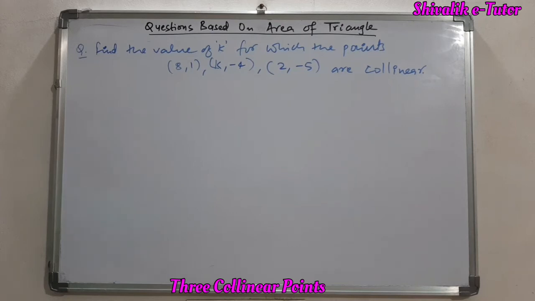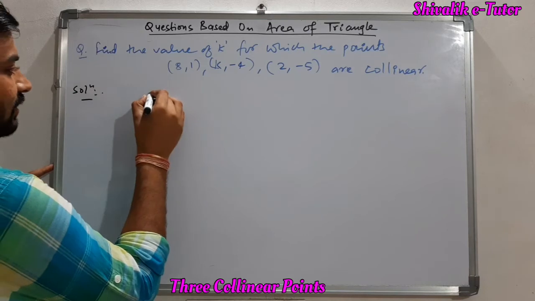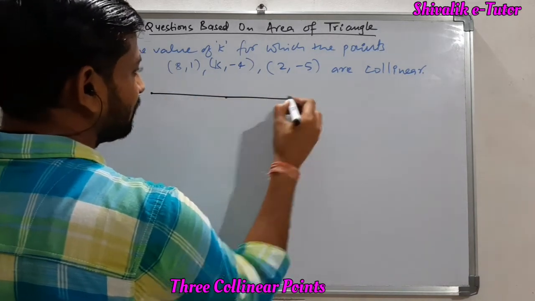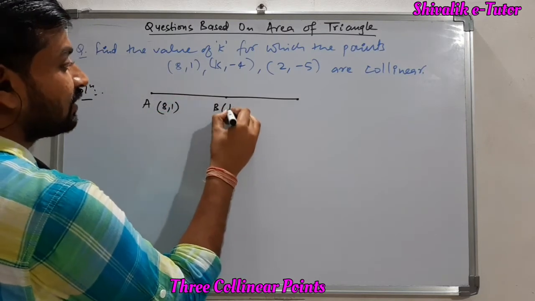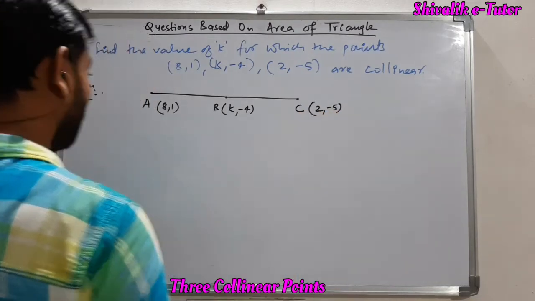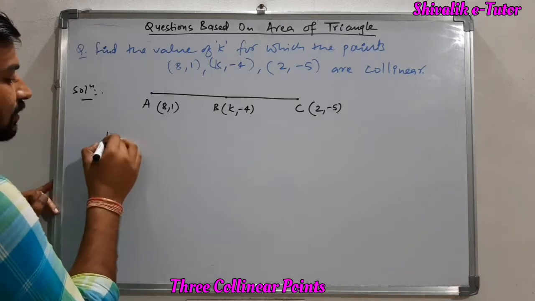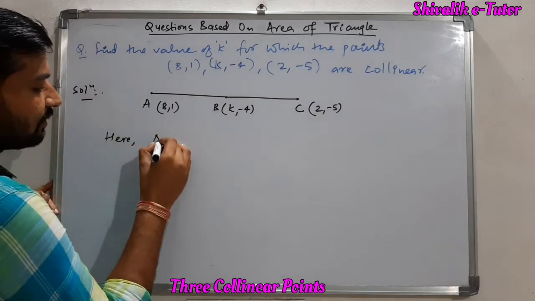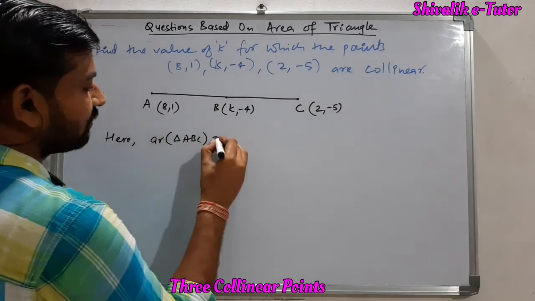So here this is an application based on area of triangle where these 3 points are along the same line. Let me call them point A, B and C. This is point A, which is (8, 1), then point B, that is (K, -4), and then point C, that is (2, -5). Now these three are collinear, means the area of triangle ABC will be 0.